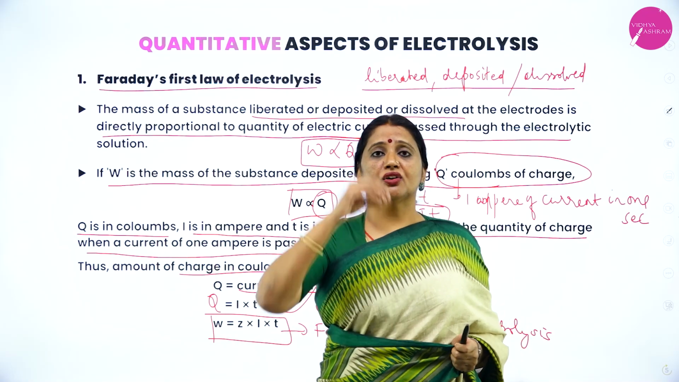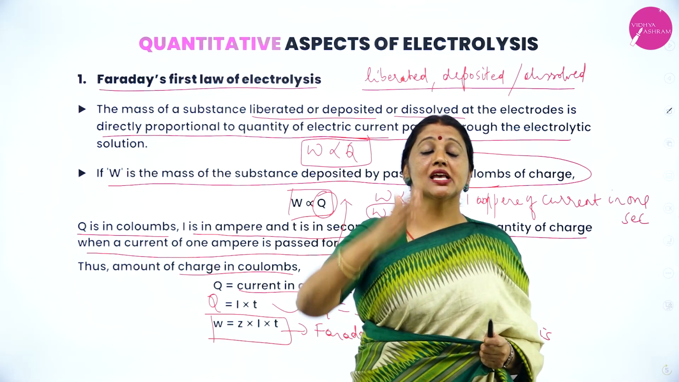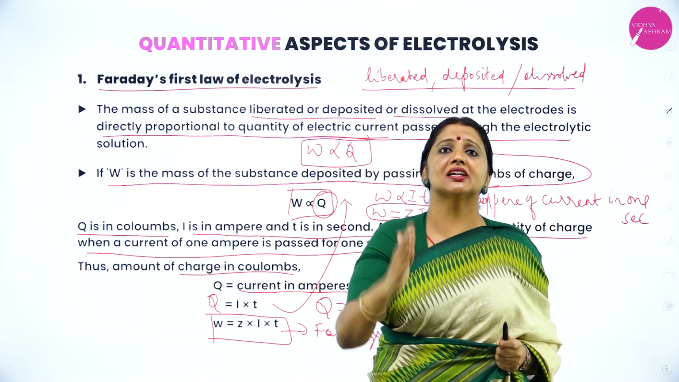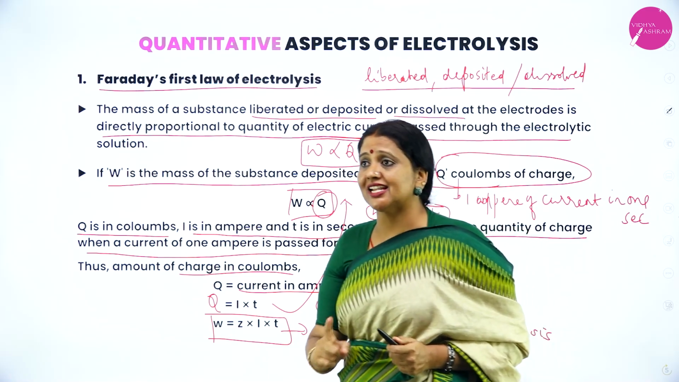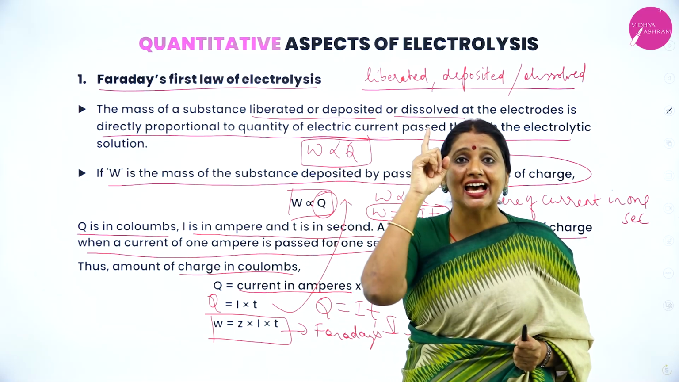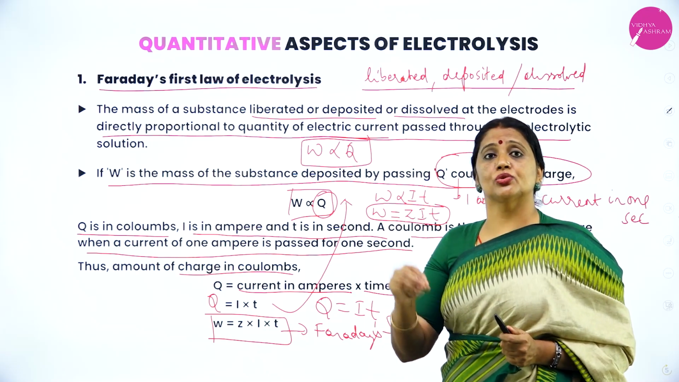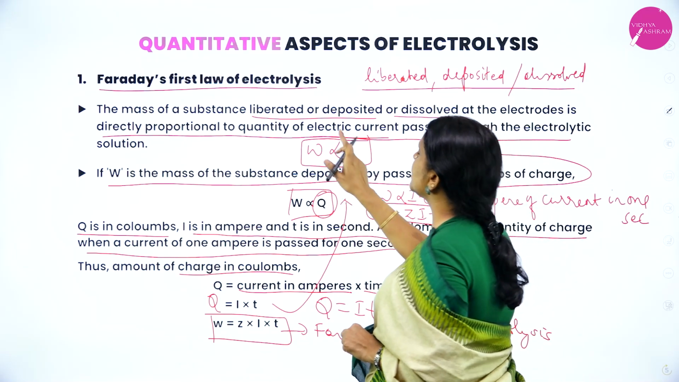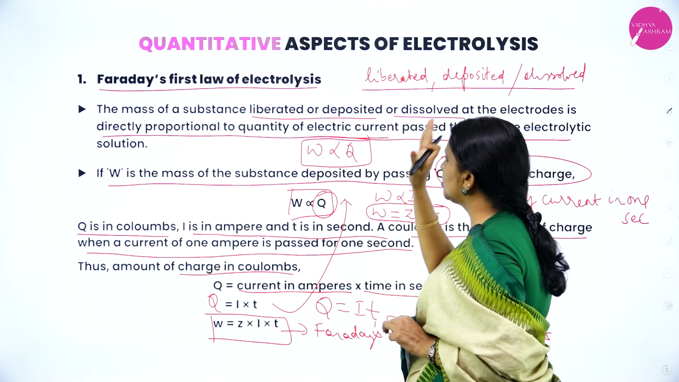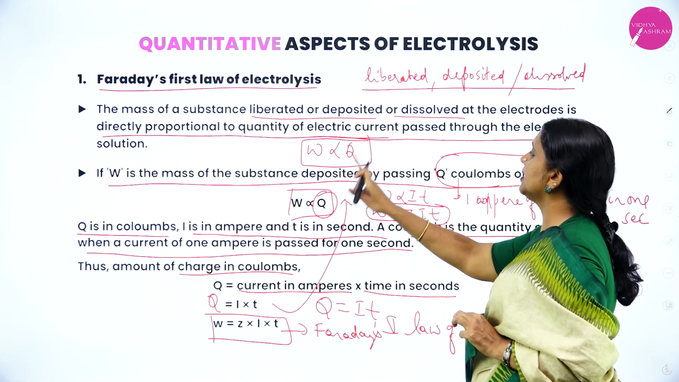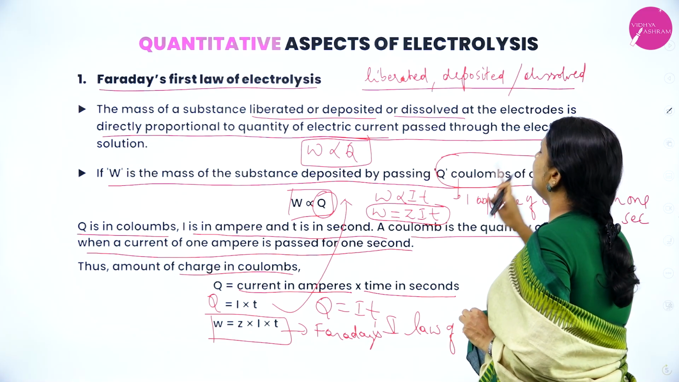What's the statement of Faraday's first law of electrolysis? The amount of substance which gets dissolved, liberated or deposited at electrodes is directly proportional to the quantity of electric current which passes through the electrolytic solution. That is, W is directly proportional to Q. What is W? W is the mass of the substance deposited. Q is the coulombs of charge.